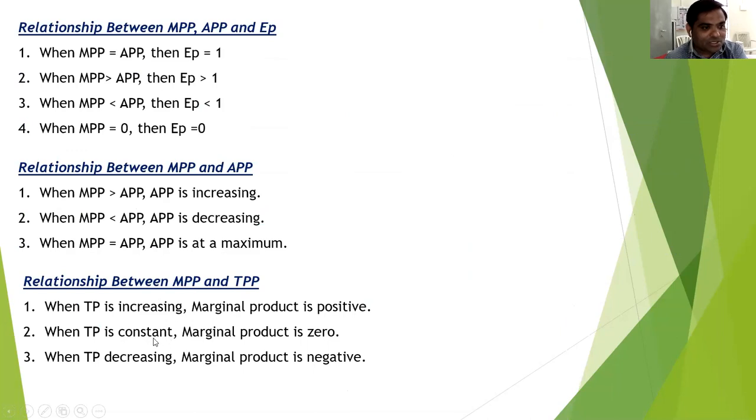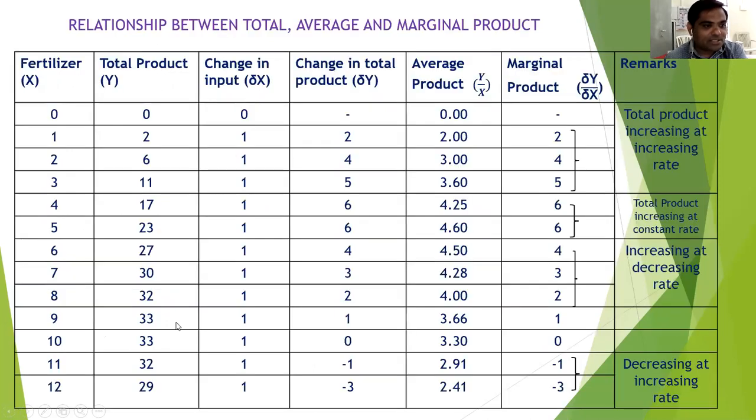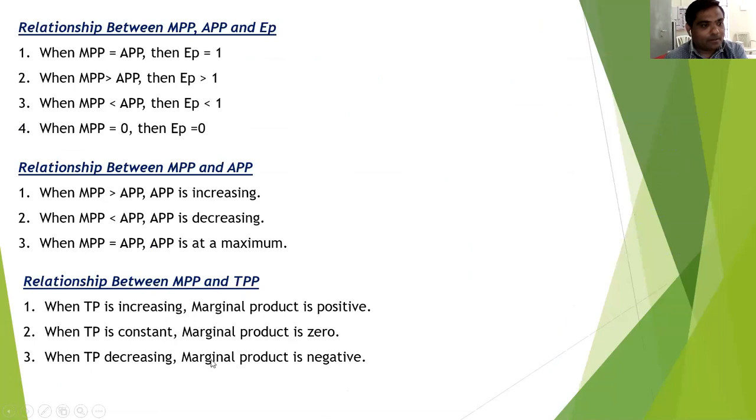When TP is constant or TP is maximum, MP is 0. When TP is constant, so this is the point of constant TP. When the TP is maximum or constant, MP is 0. And after that, when TP decreases, MP is negative. So this is the relationship between MPP and TPP.